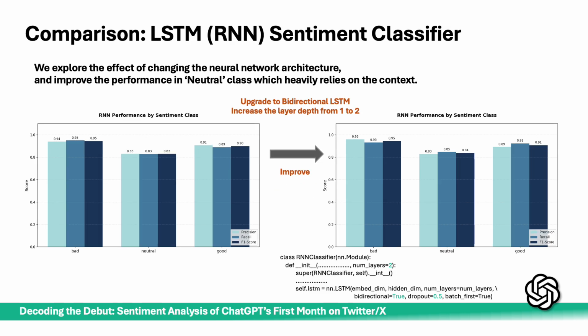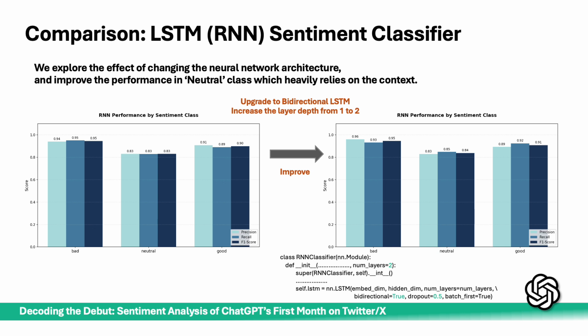For the second stage, we choose LSTM to represent RNNs. Initially, we trained a simple unidirectional architecture. However, since a standard LSTM only sees past context, we upgraded to a bi-directional LSTM in our second test and increased the depth from 1 layer to 2 layers.